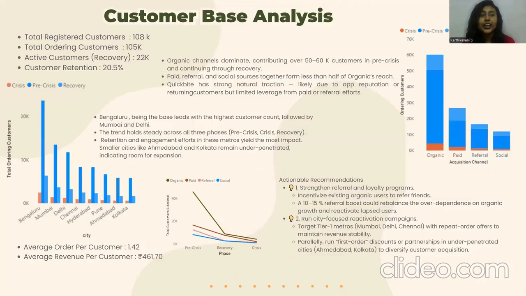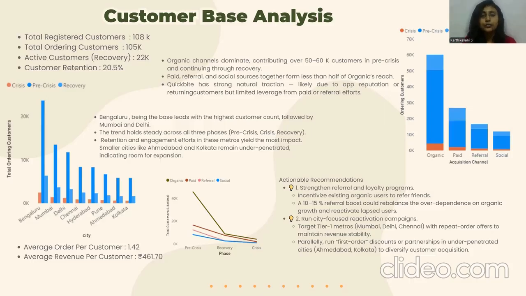So we have a basic KPIs. We could see that the total registered customers is 108K and total ordering customers is 105K, which means that 108K customers have registered, but only 105K customers have placed at least one order.